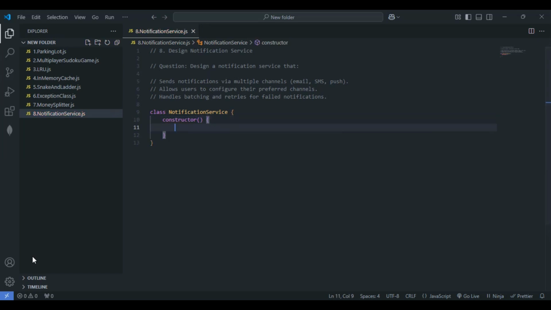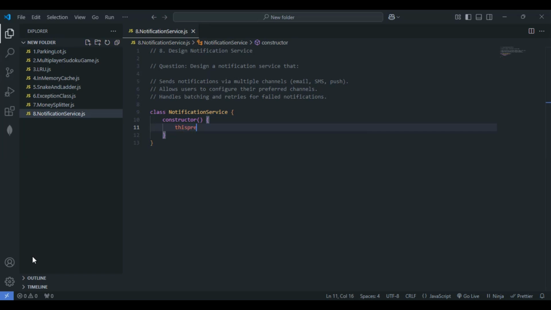After defining the constructor, let's go with the hash map, because we need this in the form of key value pairs. For the key we'll be considering the user, and for the value we'll be considering the preferred channels within an array. I'll write that in the comments.